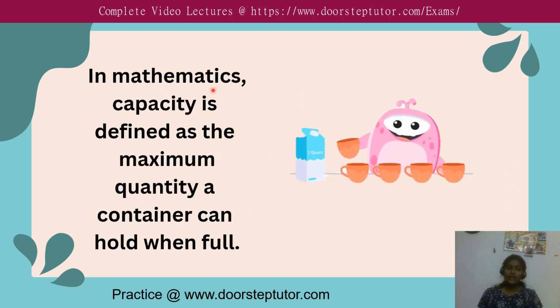They say in mathematics, capacity is defined as the maximum quantity a container can hold when full. So here is a character, and it has a number of cups: 1, 2, 3, 4, 5. And here there is a packet of milk. It is trying to fill milk into these cups. So what is the capacity of the mug? The mug is like this.